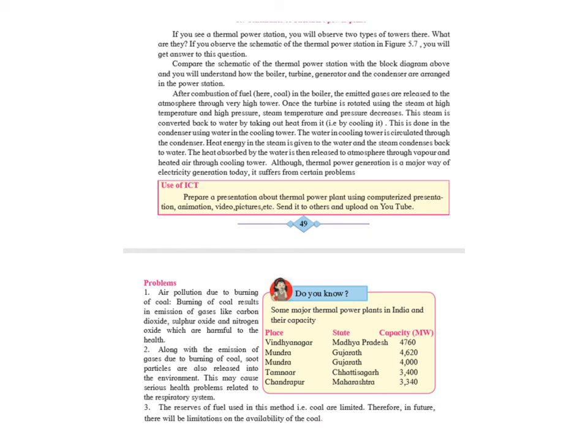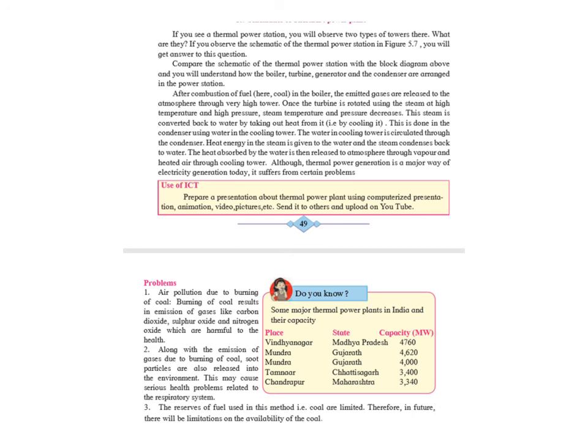But this kind of power plant, that is the thermal power plant, has certain problems or disadvantages. Basically because it is using coal, and coal, as we know, is a fossil fuel. Now what are the disadvantages or the problems of using a thermal power plant? The first one is air pollution due to burning of coal.